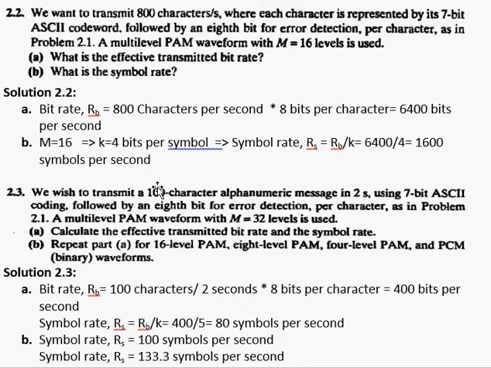It means if I transmit 1 bit at a time, I need to transmit 6400 bits per second. But if I want to transmit 4 bits per symbol, then I can transmit the same data in terms of 1600 symbols per second.